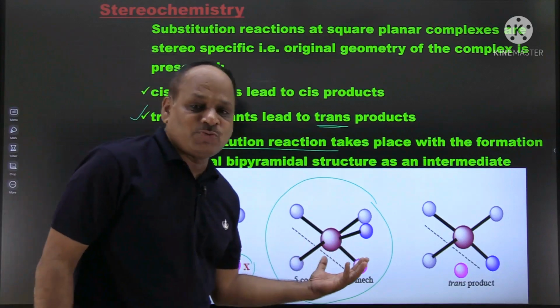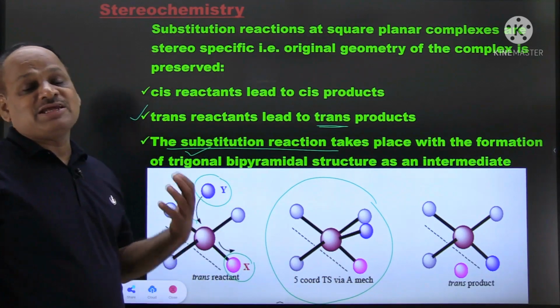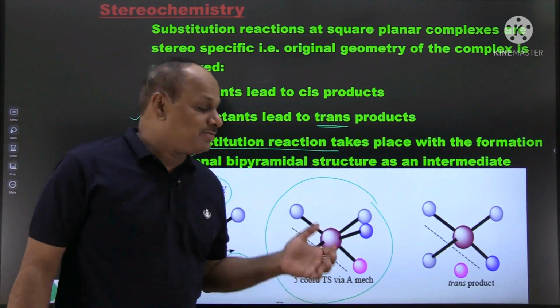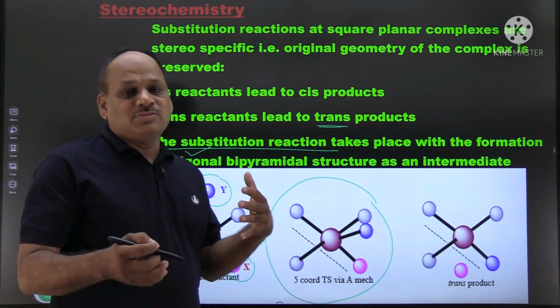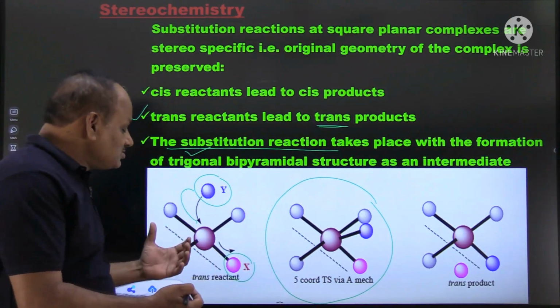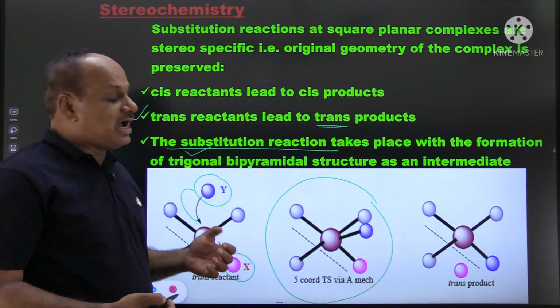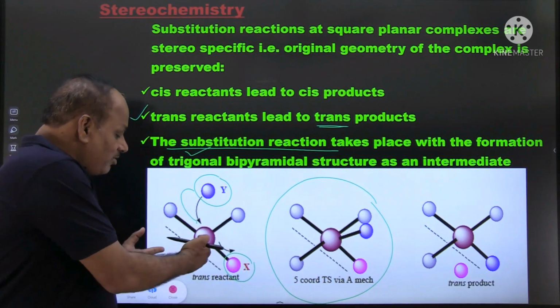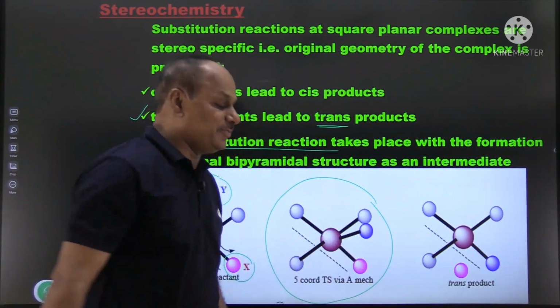Then the intermediate is formed. That intermediate has a coordination number of 5, because the incoming nucleophile forms a bond with the central metal ion and the coordination number changes from 4 to 5.